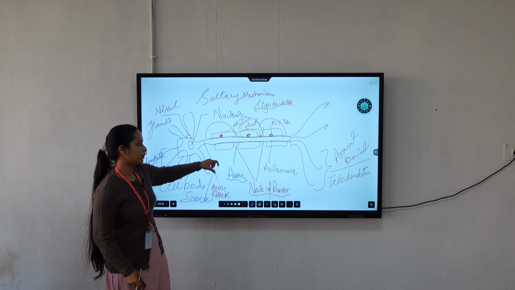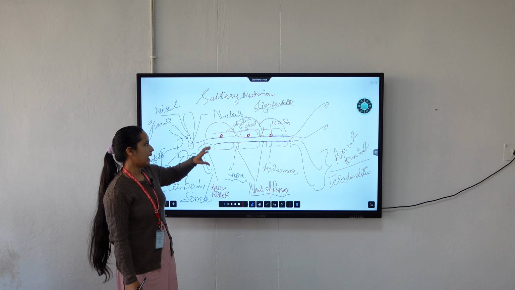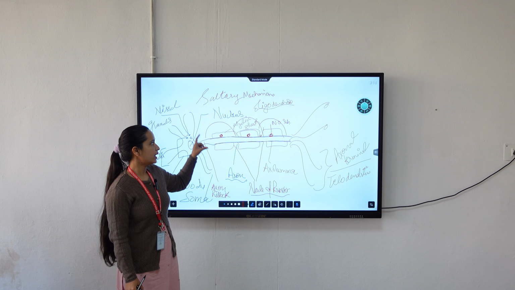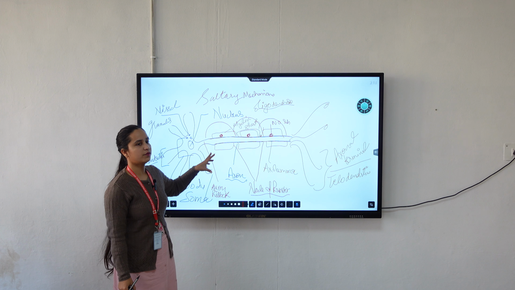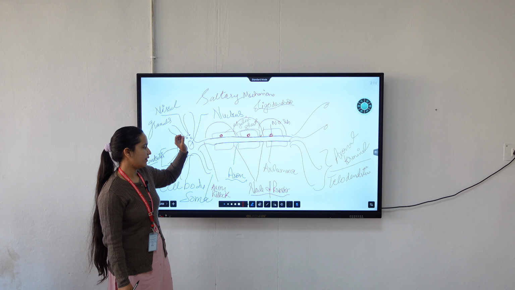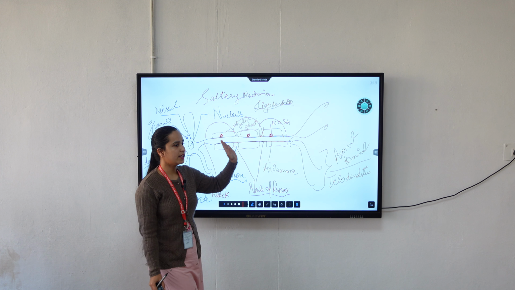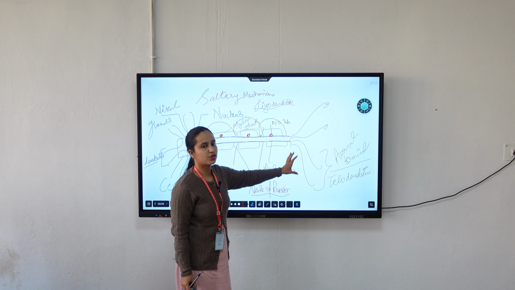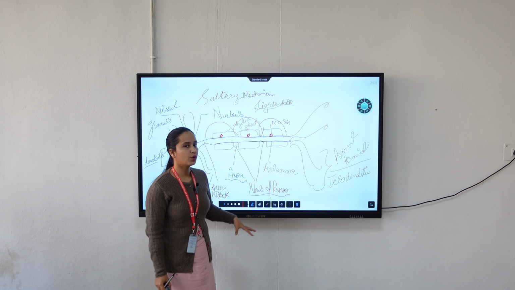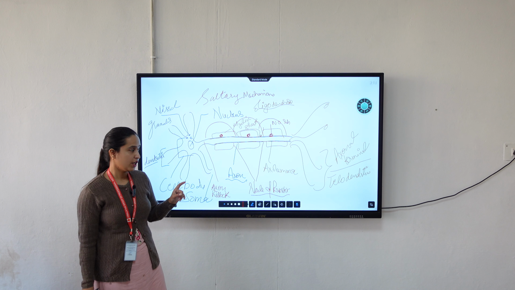Outside axon we have a membrane known as axolemma. In case of myelinated neuron, Schwann cells are responsible for the production of myelin. We have node of Ranvier. At the end of the neuron we have axonal terminals, also known as telodendrites.